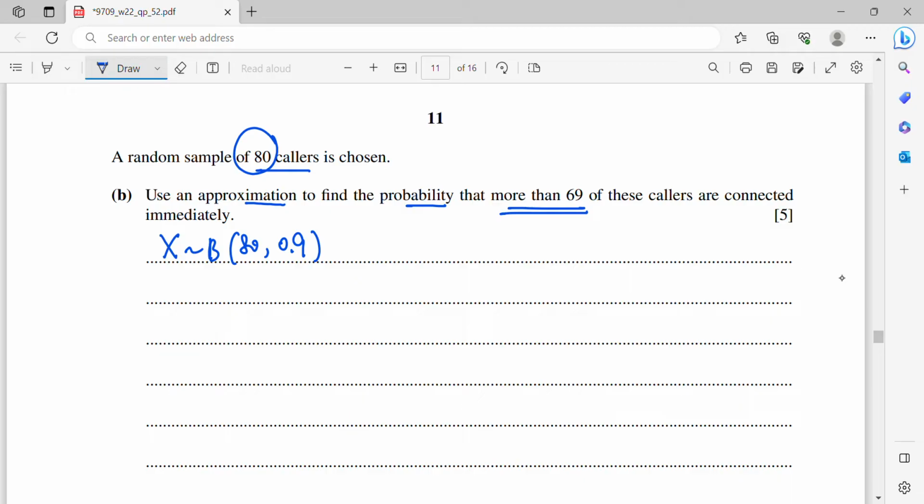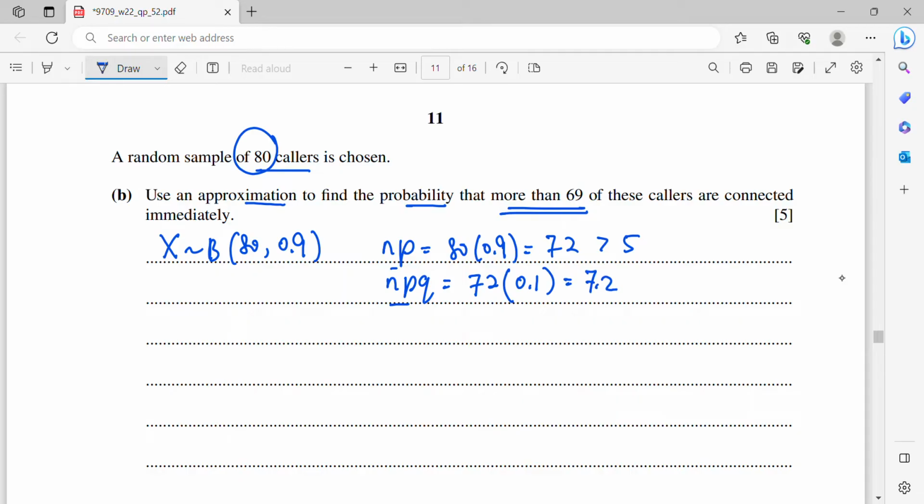So now your n is larger than 50, alright? That means you have to count what is your np. So 80 times 0.9, it is 72. Since this is greater than 5, alright, so we need to apply normal approximation. So for normal approximation, the variance is npq. Since the np is already counted, which is 72, I will write 72. My p is 0.9, therefore my q is going to be 0.1. So here I get 7.2.